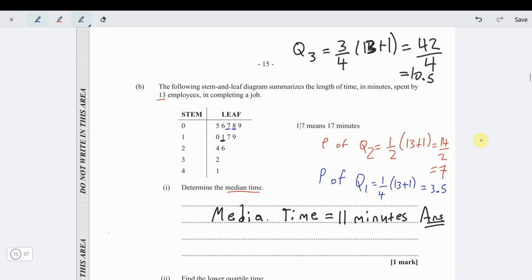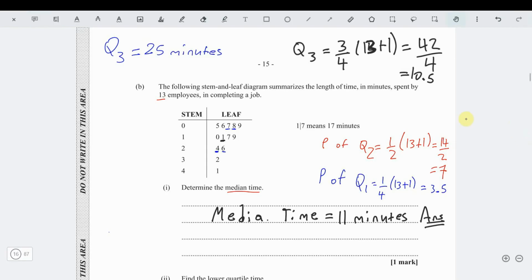So 10.5 is in between 24 and 26. So Q3 is just equal to 25 minutes.